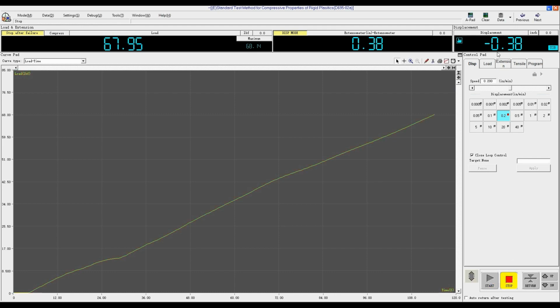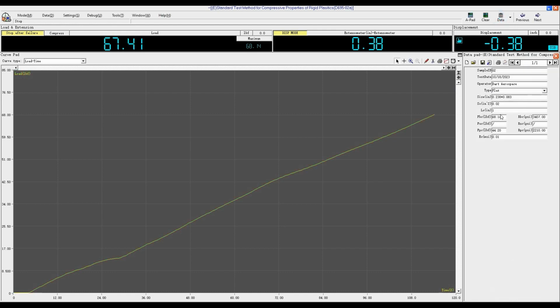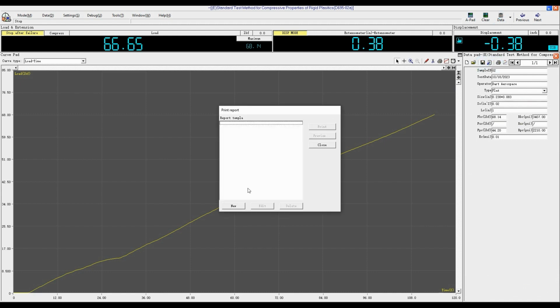After the test is finished, click Data to view the test results. Click the Save button, then click Print.